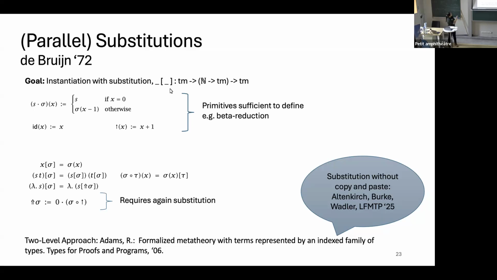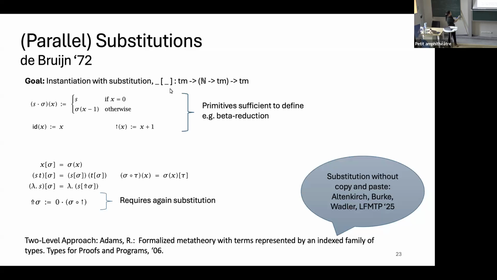Okay, so what are these? We first have identity. This is something which just stays the same, so we don't do any scope changes. Then there is shifting. Imagine every variable being replaced by the variable plus 1. And then we have the cons operation, which replaces 0 by s and then continues as the previous substitution.